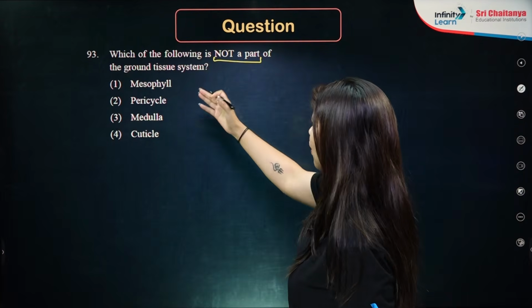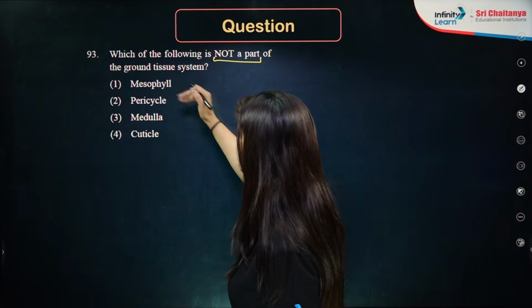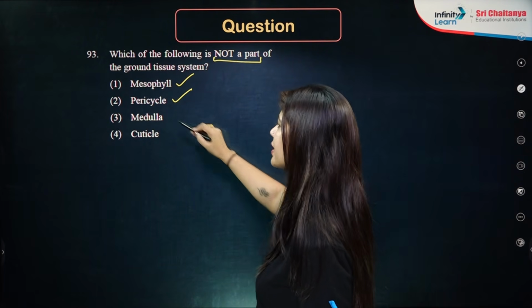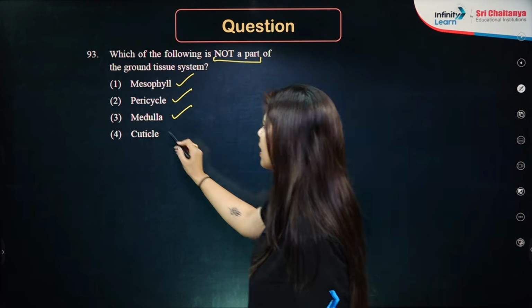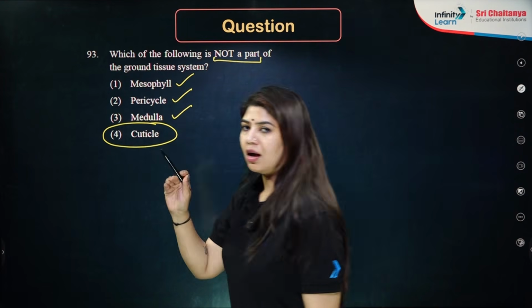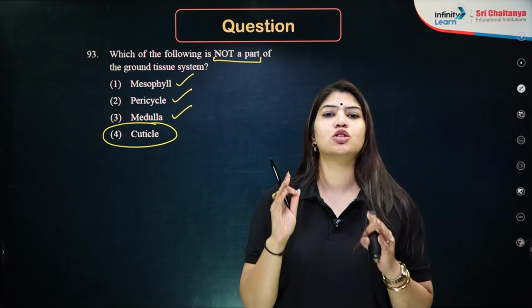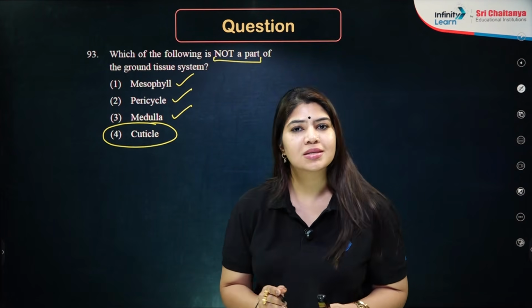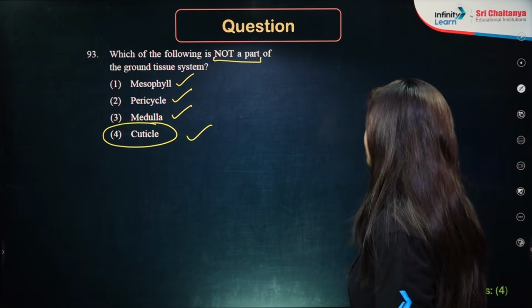So, in the ground tissue system, mesophyll, which is in the leaf, is a part, pericycle is a part, medulla or the pith is a part, but cuticle, which is on the upper side of the epidermis, is not part of the ground tissue system. It is part of the epidermal tissue system. So the answer is option number 4.